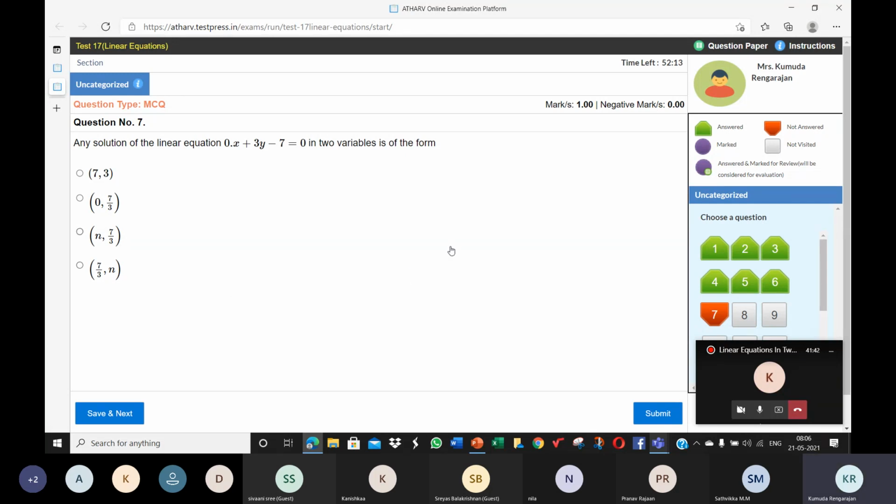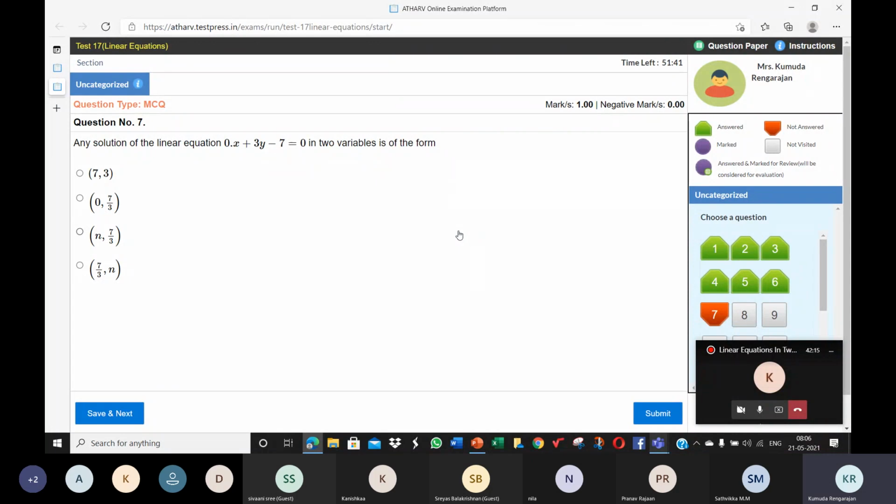Against x in the three boxes, take different values, like 0, minus 1, 1, whatever three different values. When you plot these three points and obtain the straight line, the coordinates you can find will be like minus 10, 7 by 3; minus 8, 7 by 3; 0, 7 by 3.